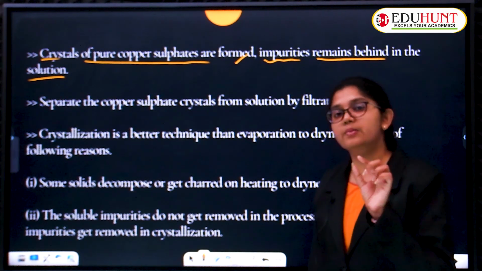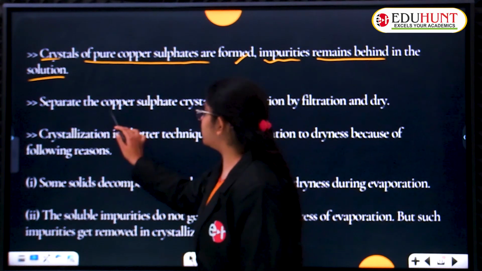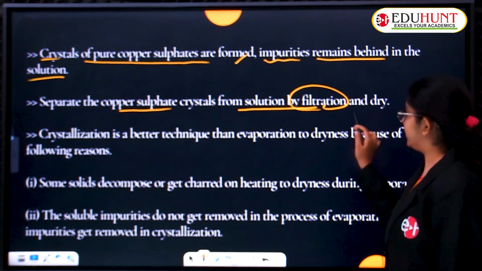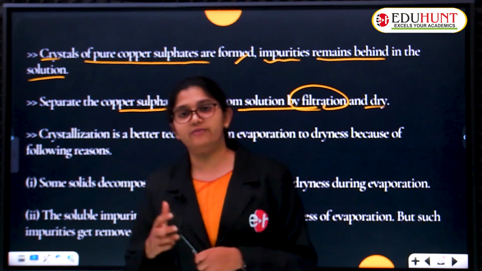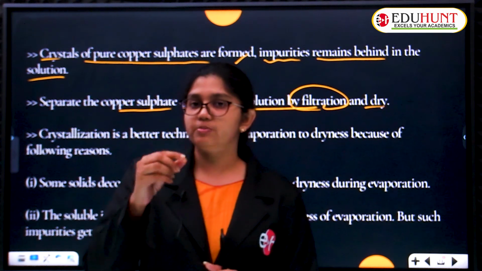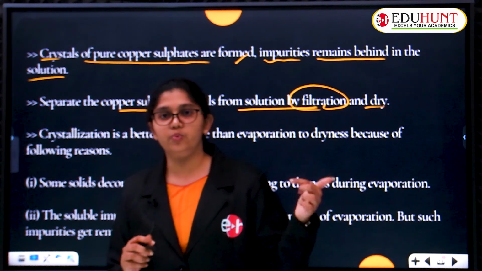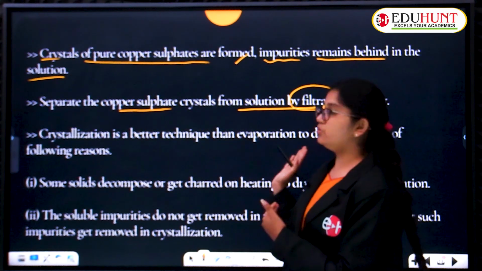We are going to separate carefully by picking them one by one. Now separate the copper sulphate crystals from the solution by filtration again and dry them. So you can separate it by filtration also. You can also pick slowly with the help of tools in the laboratory, because the crystals are somewhat big in size, and we are going to separate them to dry.